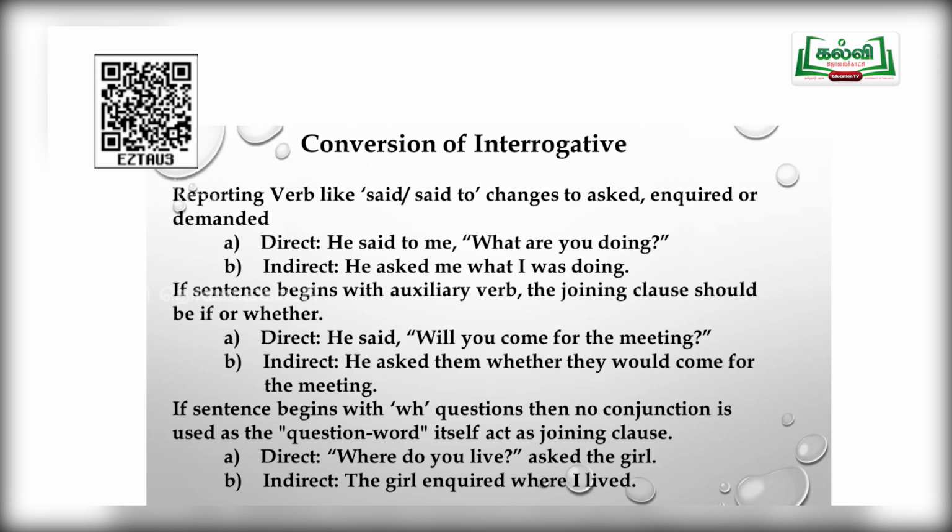Now, look at the display. Reporting verb like said or said to changes to asked or inquired or demanded. Okay. Now, direct speech, you see that: he said to me, "What are you doing?" Students, identify the interrogative sentence, whether it is yes or no or WH. It is WH because it starts with the question word what. When you are changing the sentence into indirect, he asked me what I was doing. The change of the pronoun and the verb will be vice versa.